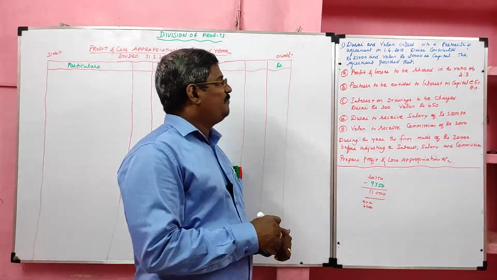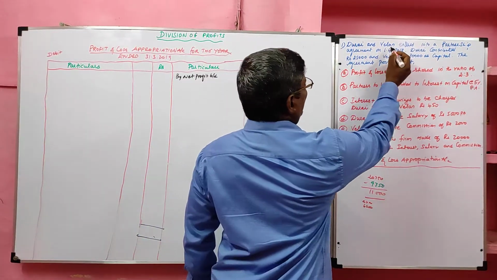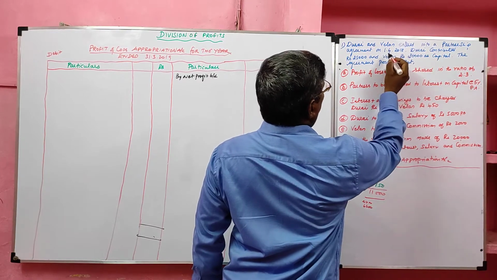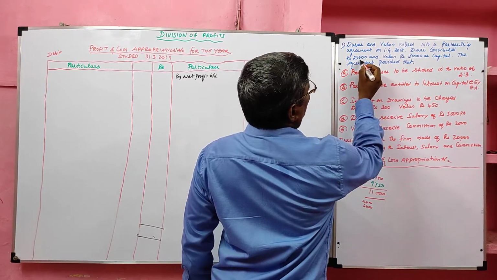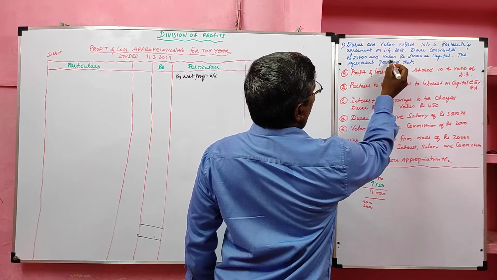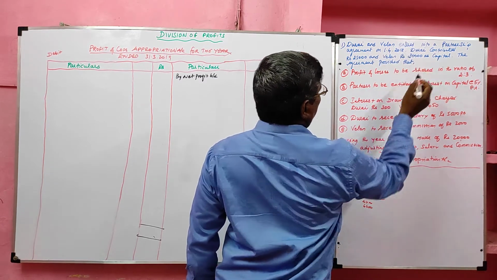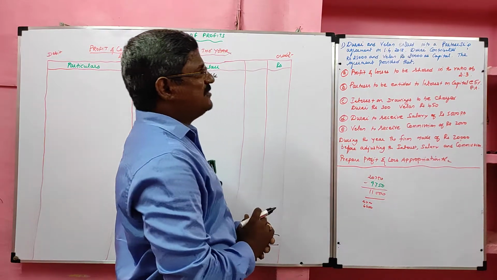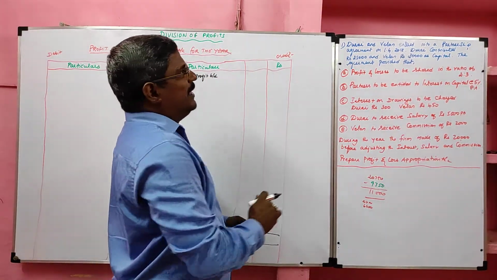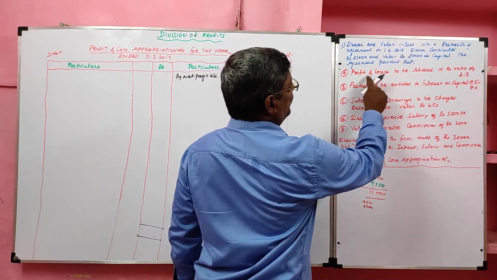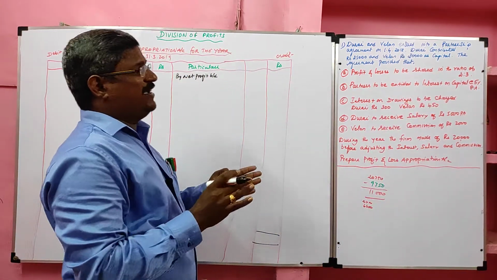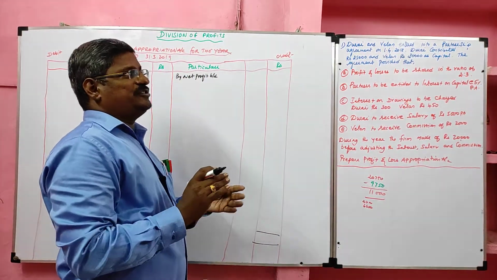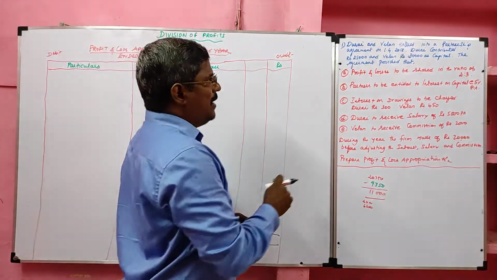Look at the board. Durai and Velan entered into partnership agreement on 1st April 2018. Durai contributed 25,000 and Velan contributed 30,000 as capital. So Durai capital 25,000, Velan capital 30,000. The agreement provided that the profit and loss to be shared in the ratio of 2:3. So Durai and Velan share profits in the ratio of 2:3, 2/5 and 3/5.